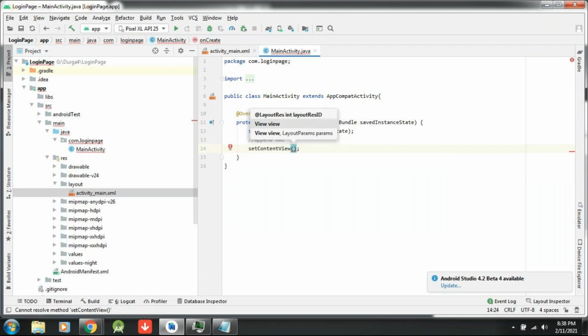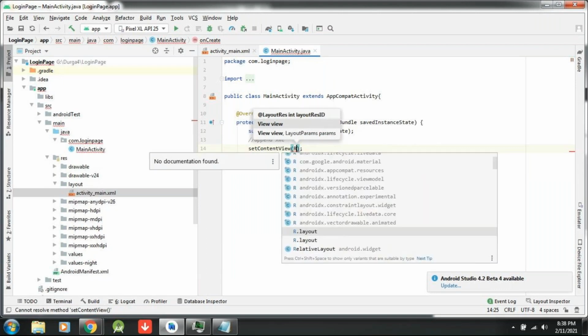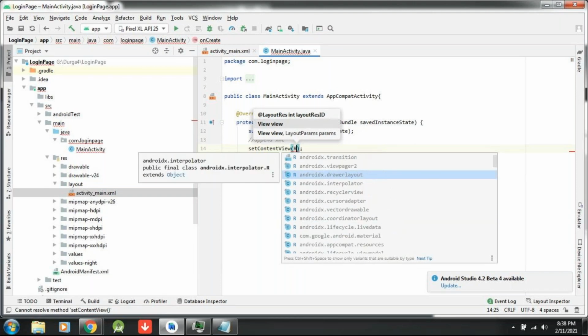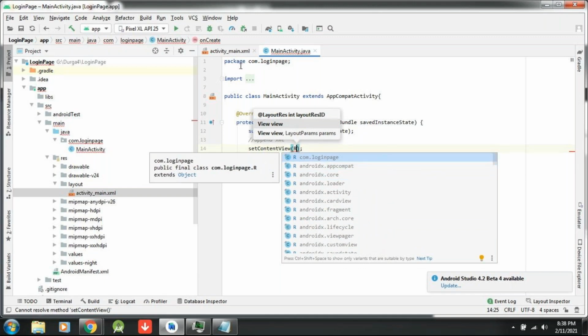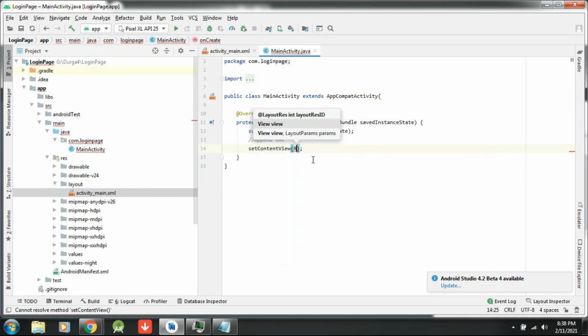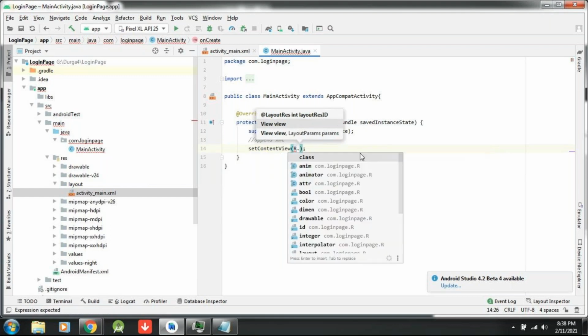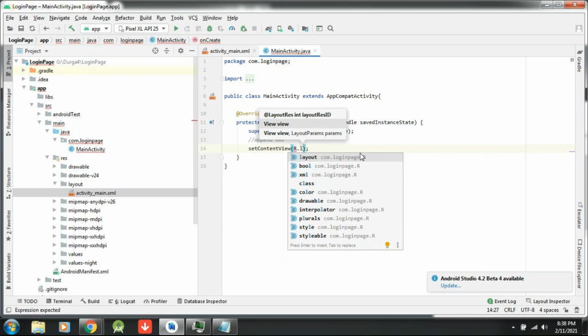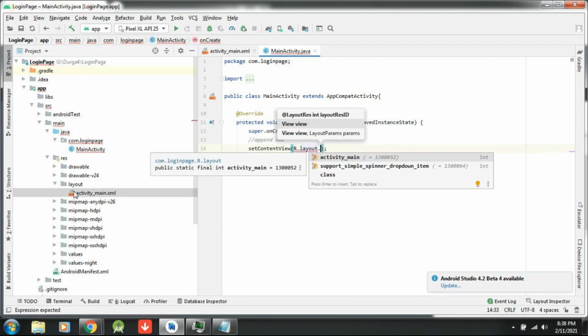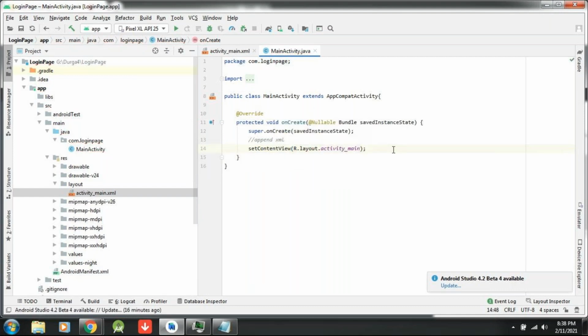How to write resource folder? Resource is nothing but R. So when I write R, so many things are coming. You should not check all these things. Only one thing: what is your package name? What is the package name of your class? com.login page, right? You have to select R from com.login. If you select the other one, your XML will not come. So always it should be your package one. R.layout, then what is your XML name? activity_main. See, it is there already. Just enter. Okay, activity_main came. Done. I have appended my XML.